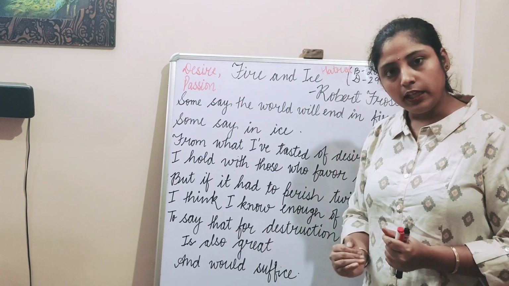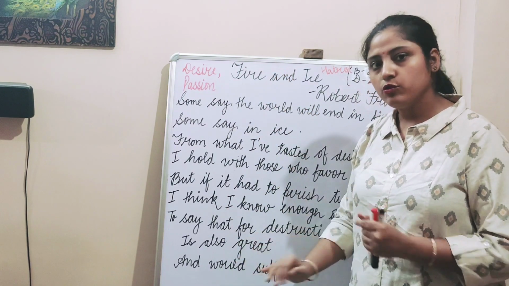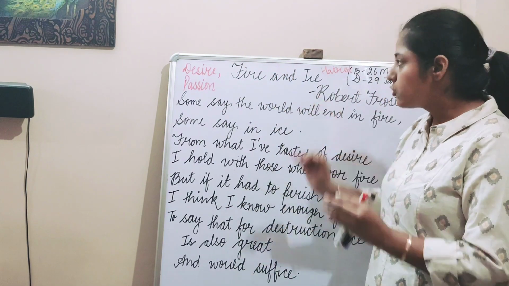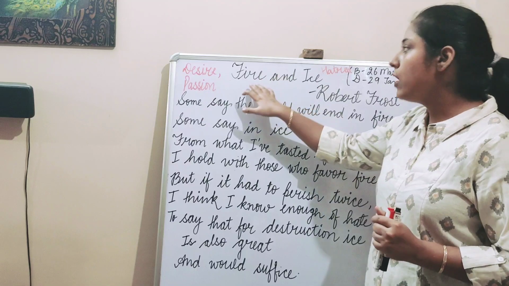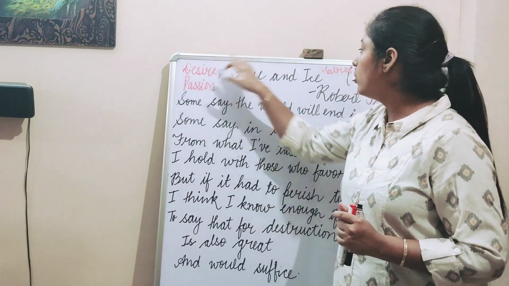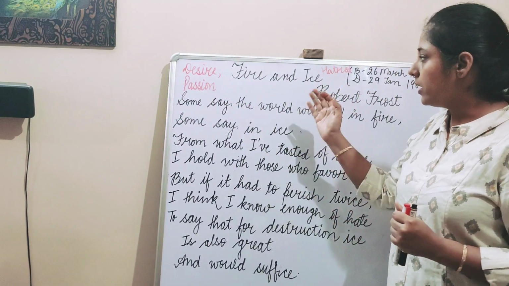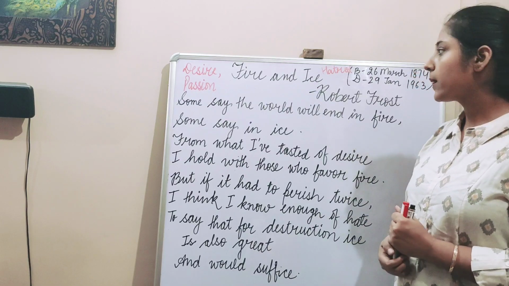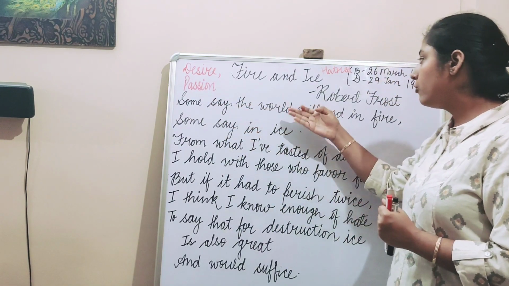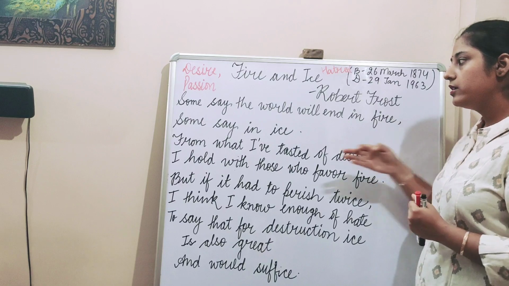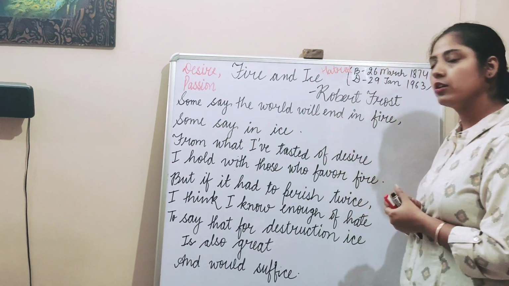Throughout the poem, you do not need to take the literal meaning of fire and ice. You have to understand their meaning. So let us start our poem. Some say the world will end in fire, some say in ice.